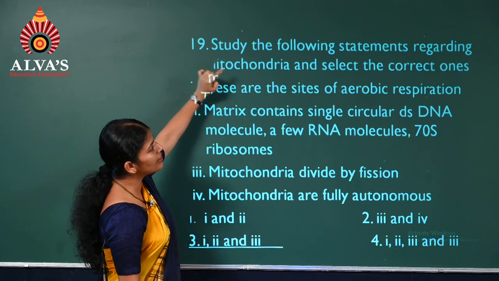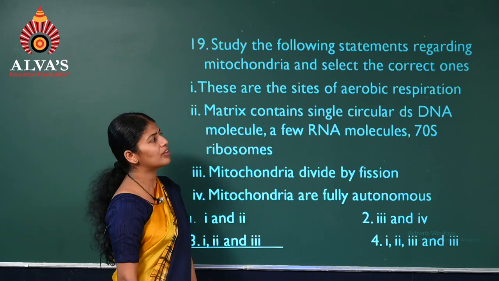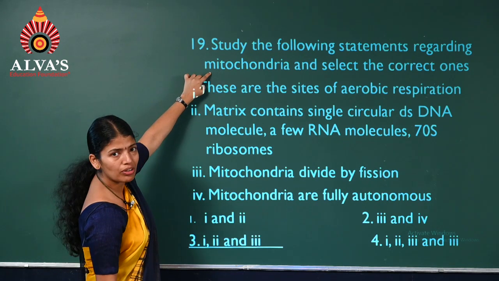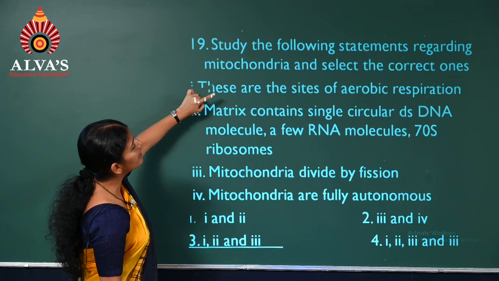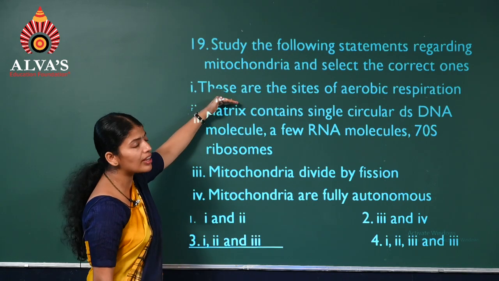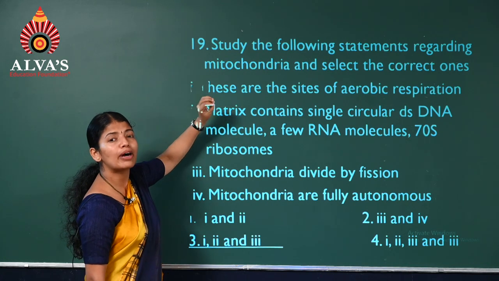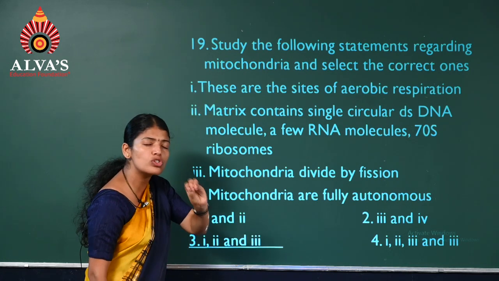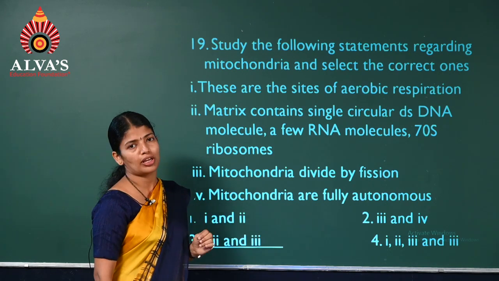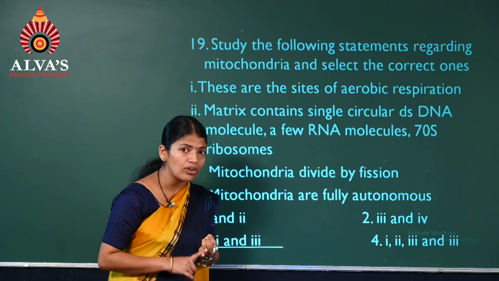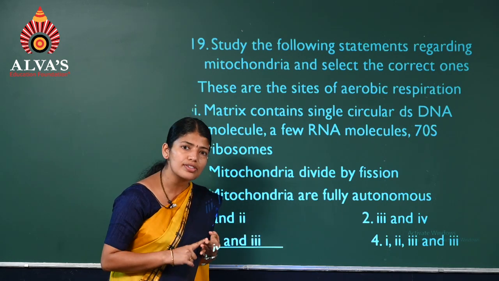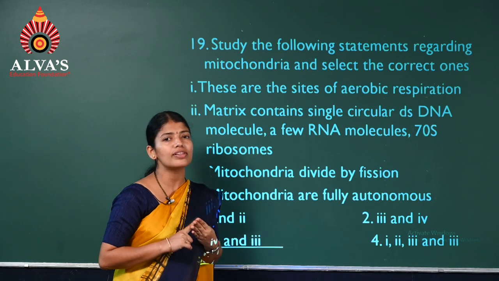Question number 19. We have to read the statements and select the correct option. Okay, first one. It's regarding mitochondria. First statement, these are the sites of aerobic respiration. It's a very, very important statement. Mitochondria are the sites of aerobic respiration. In the aerobic respiration, there are 4 steps. Which are there? First one, glycolysis. Second one, preparatory reactions to the Krebs cycle. Third, it's the Krebs cycle. And fourth is ETS.